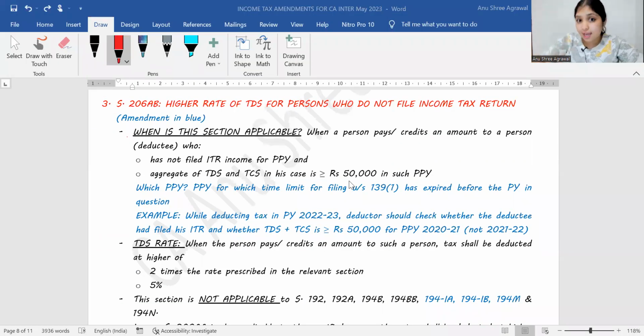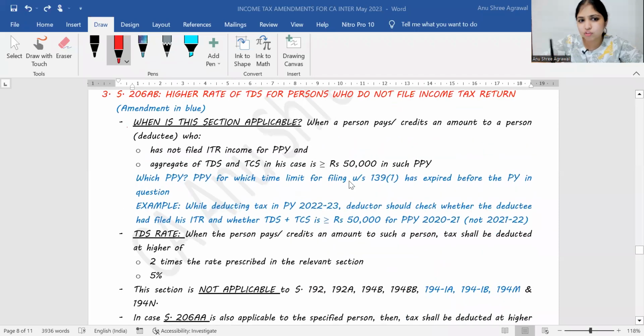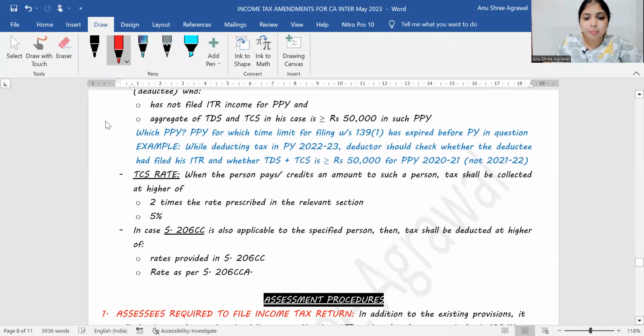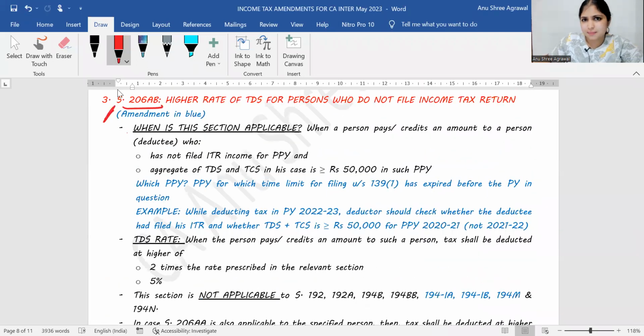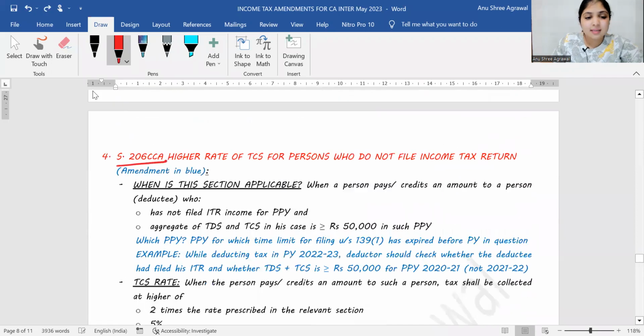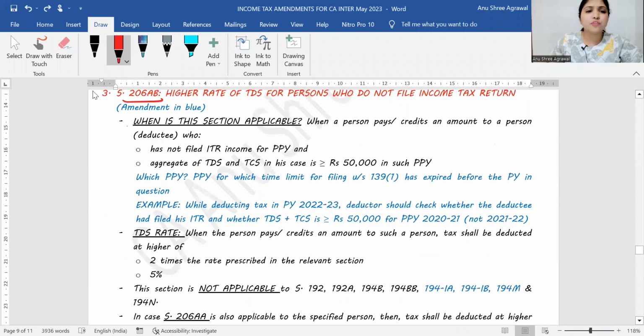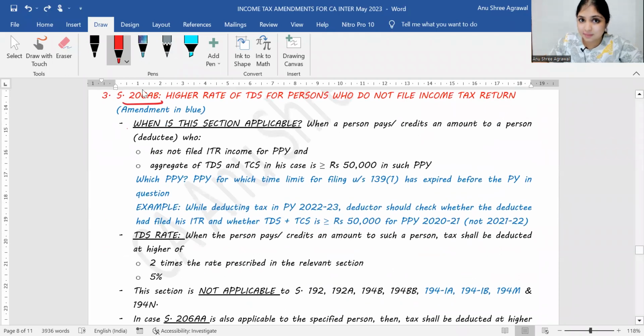Now I'm taking you to the last two amendments under TDS. We have just two more, section 206AB and section 206CCA. If you're able to understand 206AB, the same thing is applicable even in 206CCA. The only difference: 206AB is applicable to TDS and 206CCA is applicable to TCS. Okay, the provision goes like this. 206AB says, in case the deductee, I'm talking about the deductee, the person to whom we are giving the income and we're deducting tax from his income.